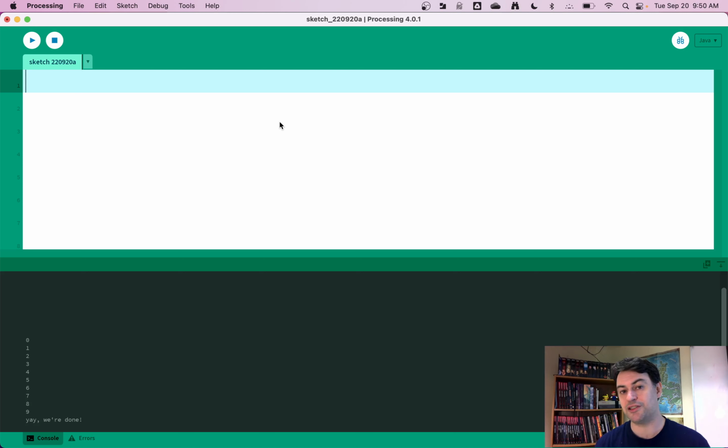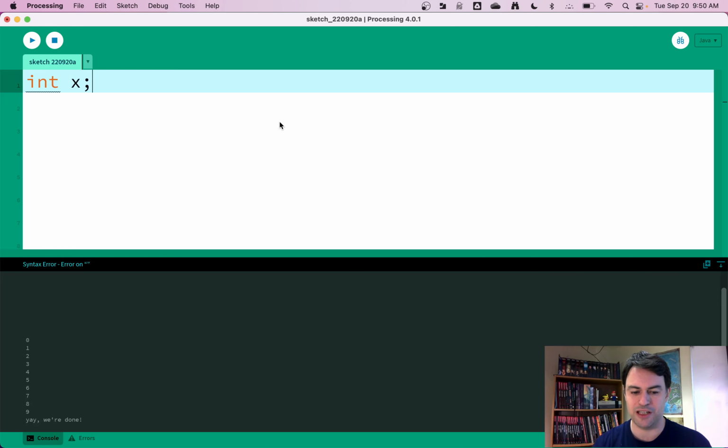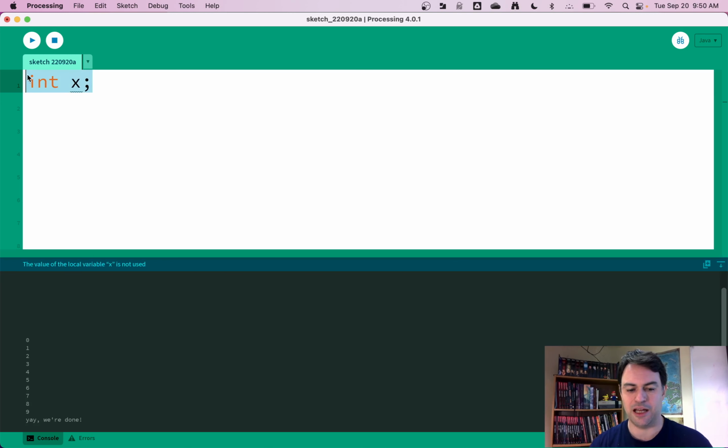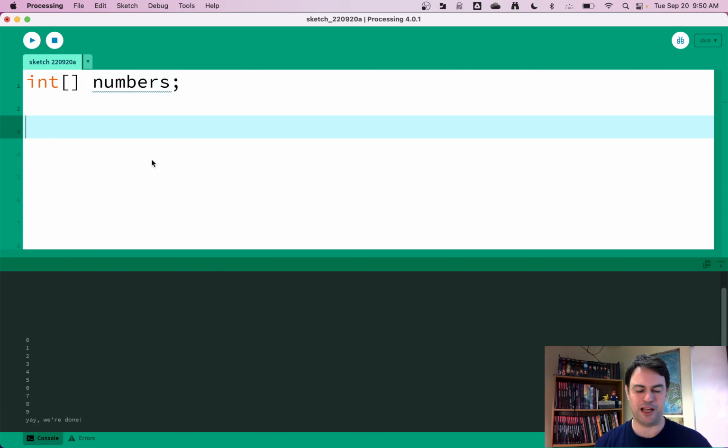So we'll take a look at an example of an array, and we'll combine it with the while loop stuff we did as well. So here's how you make an array. I'm just going to make an int array to start with. Normally, with a regular int, you might say int x, but with an int array, you would put in these square brackets. They're just called brackets, really. And then you give it a name. So I'll have numbers, maybe, as the name of this array.